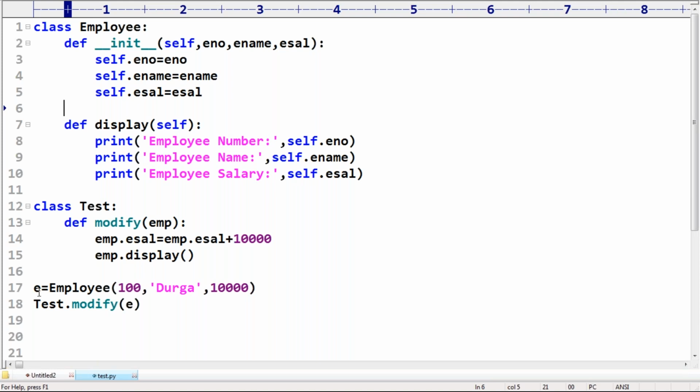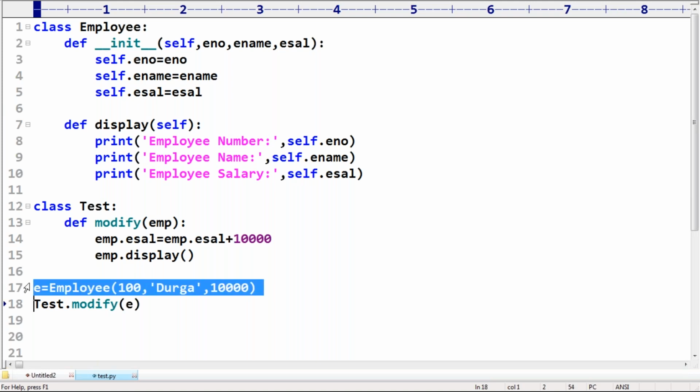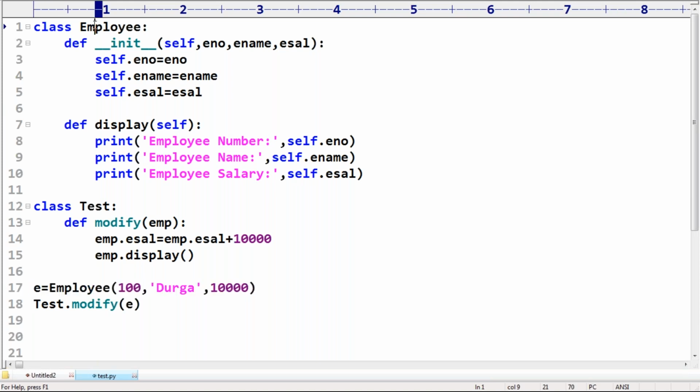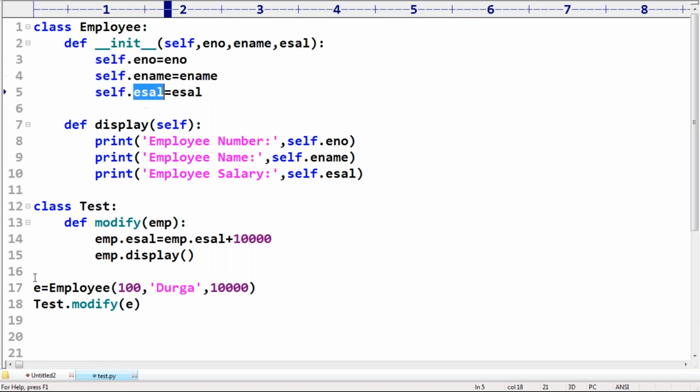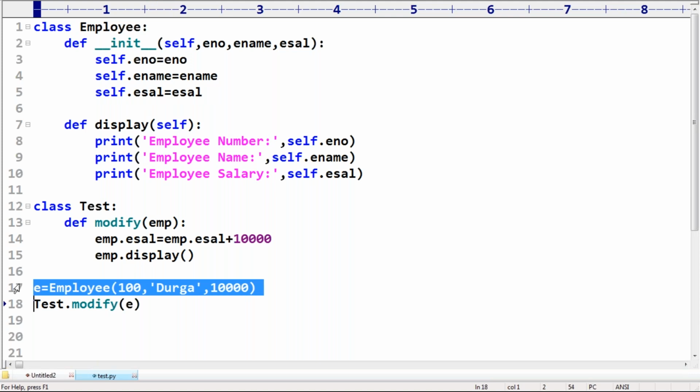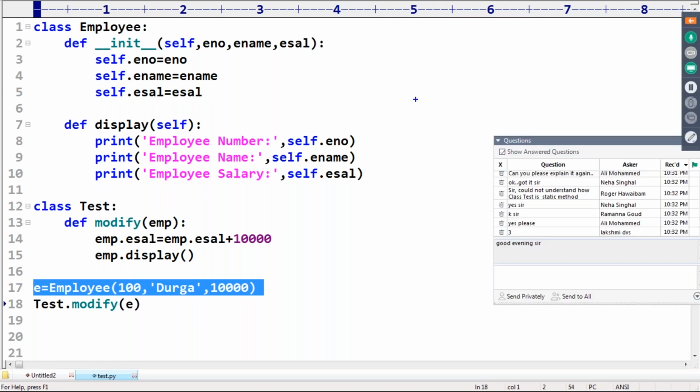Here just observe. I created one employee object. For the employee, how many instance variables are there? Three variables: enum, ename, esal. Now observe very carefully. I created one employee object. What is the reference variable? E is the reference variable.